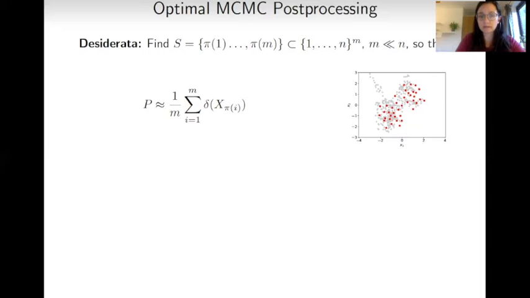And so keeping in mind this scenario in which we have a fixed MCMC output and we want to approximate in the best possible way the distribution P, what we really want to find is a set of indices S, pi 1 to pi m, with m much smaller than n, keeping in mind the idea of compression of the MCMC output, so that our distribution P is approximated in this way. So still with an empirical distribution, but with delta masses placed in specific points.